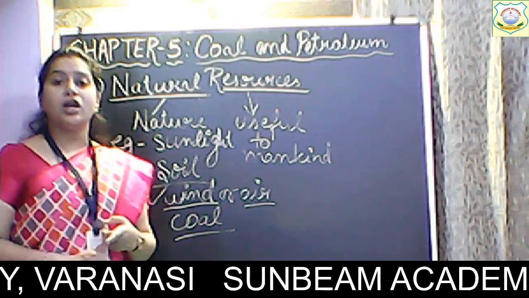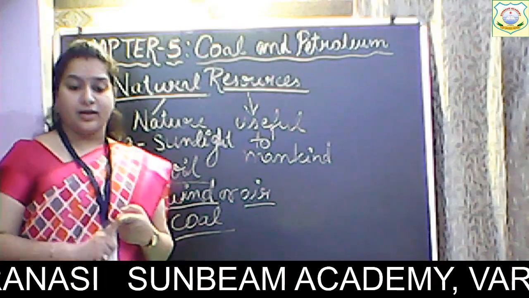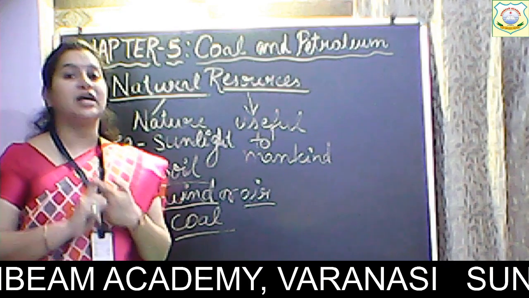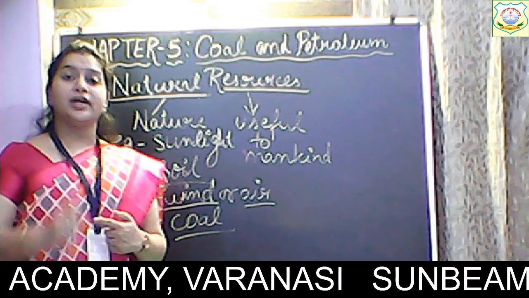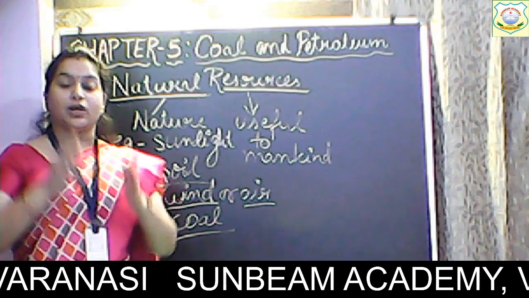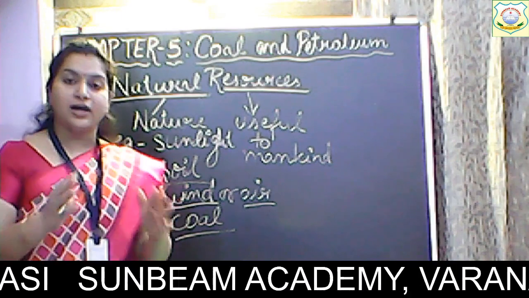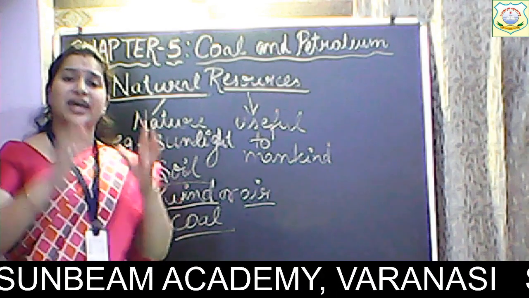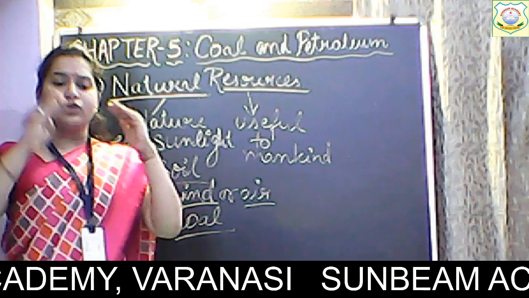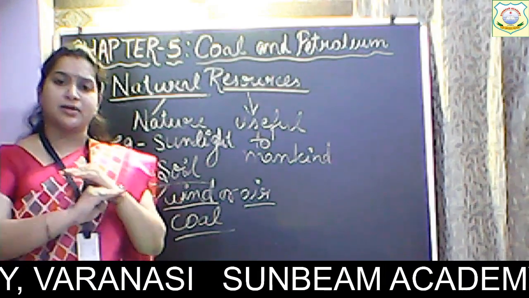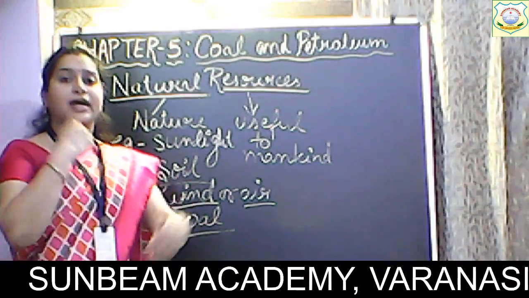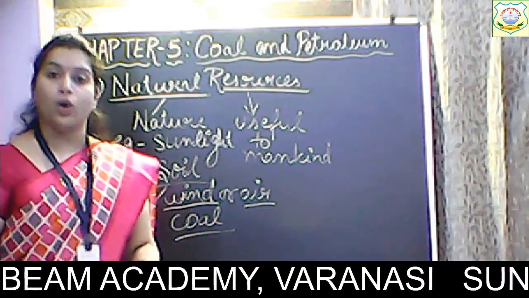See, coal is again, we cannot create coal. कोल को हम बना नहीं सकते हैं. Coal is naturally occurring. ये naturally कैसे occur होता है? Again, when the plants or animals get buried inside the soil, जब वो मर जाते हैं और वो धीरे धीरे जाके soil की layer में submerged हो जाते हैं, तो the wood of plant gets converted into coal.